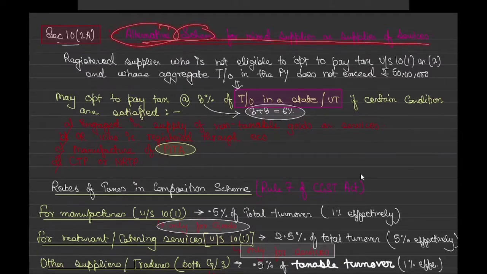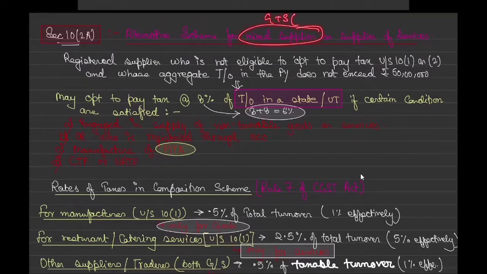So what does it say? It is an alternative scheme under which you can get registered. A mixed supplier means goods plus services, but whose services were more than 10% or 5 lakh, because otherwise he would have been covered in 10(1). Because he is not covered in that section, he comes to this section, or he is dealing only in services. So another section has come for services.